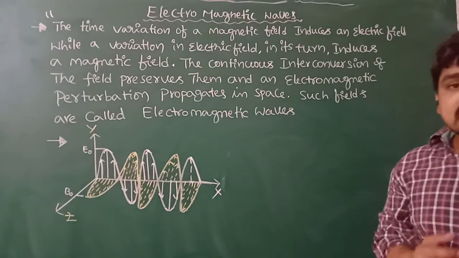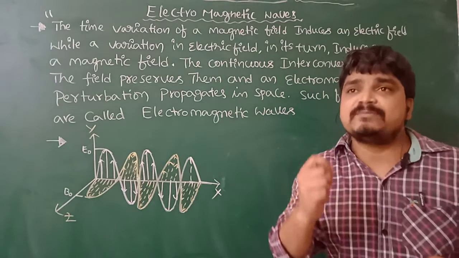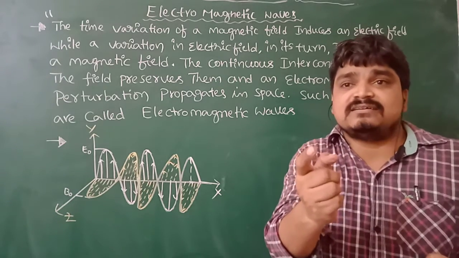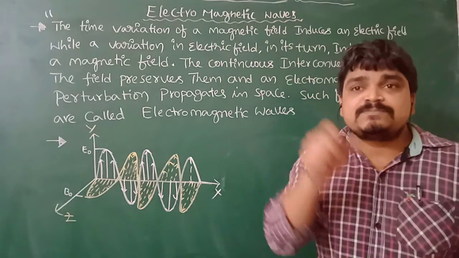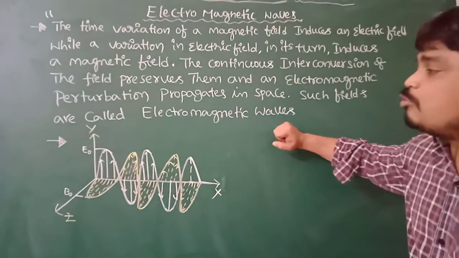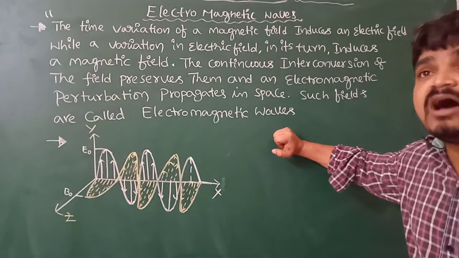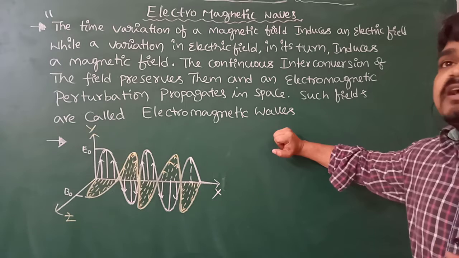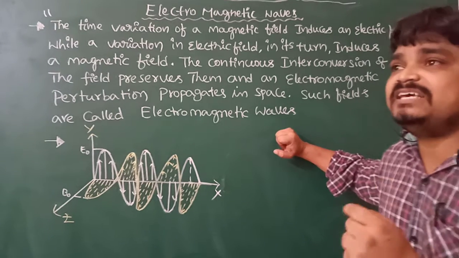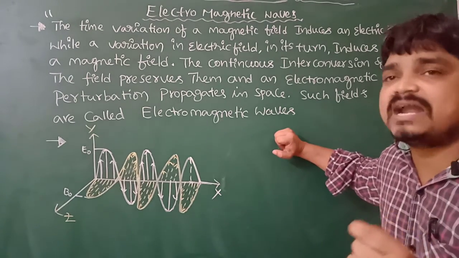So due to the simultaneous interconversion of electric field and magnetic field, an electromagnetic field propagates in space. Those fields are represented as electromagnetic waves. The source of electromagnetic waves is an accelerated charged particle, which radiates energy consisting of electric field and magnetic field.